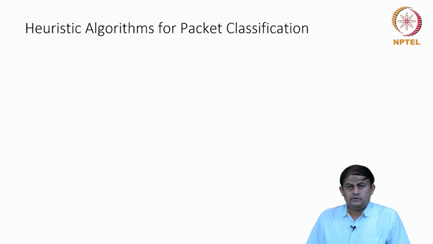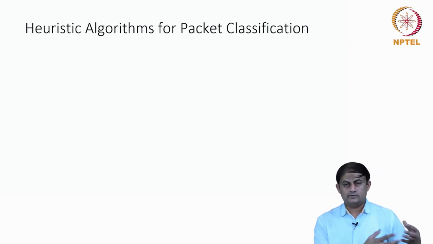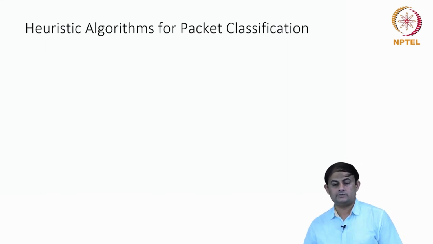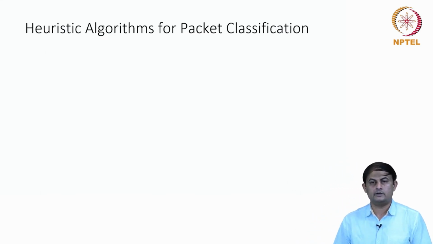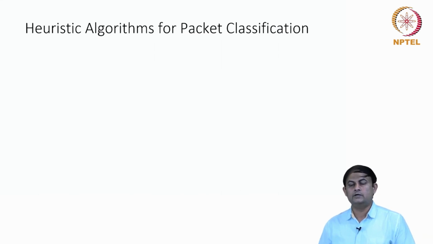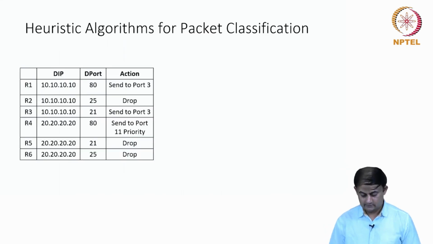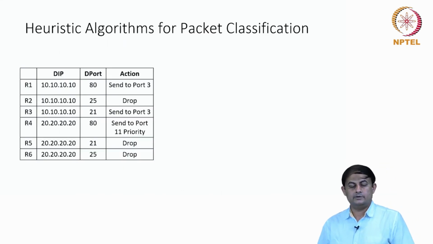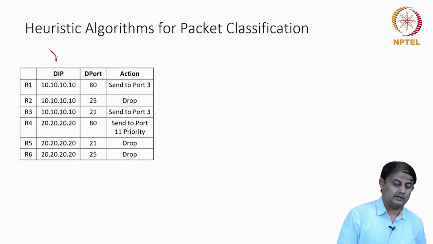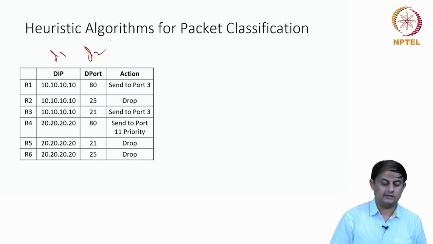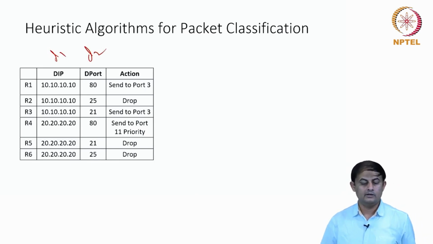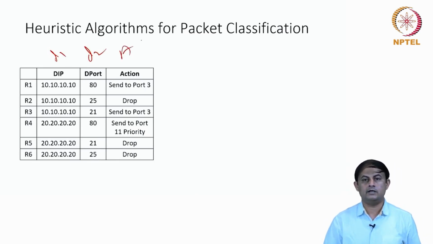And we also saw some of the heuristic mechanisms earlier as well. But those are not the only heuristics that you can use. There are other heuristic based algorithms that you can use to do packet classification. So here is one. Let's take a simple example. Here is the classifier with 6 rules, and there are 2 dimensions. Dimension D1 is the destination IP and dimension D2 is the destination port number. And this is the action that you need to take on this particular rule set.